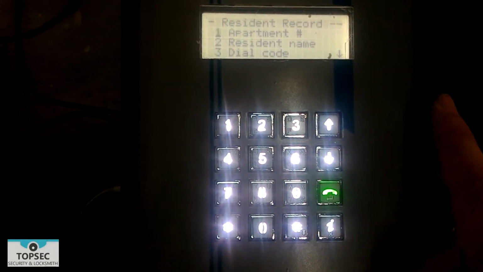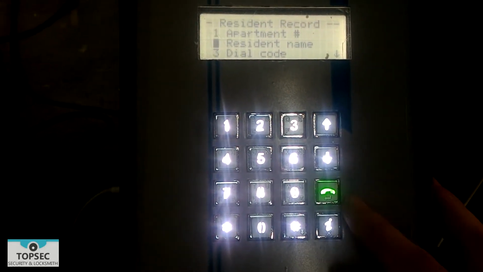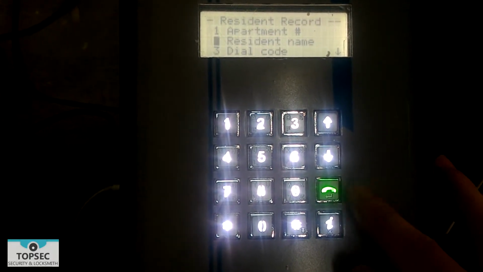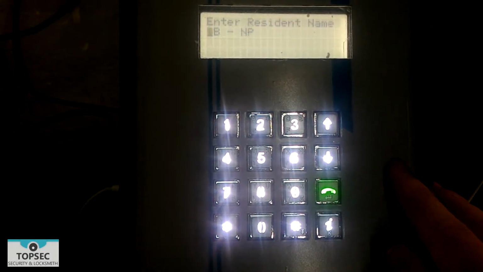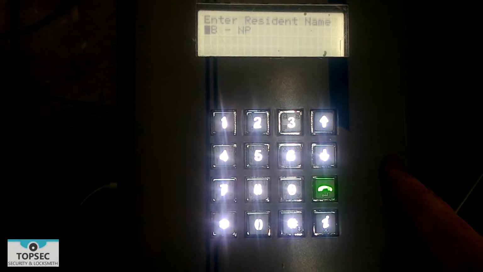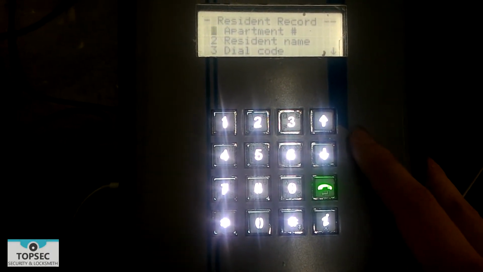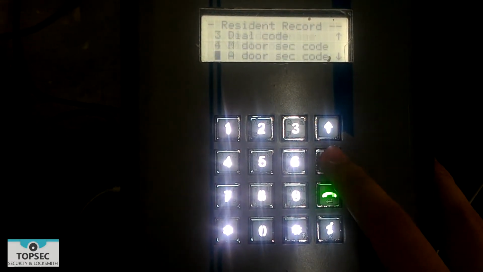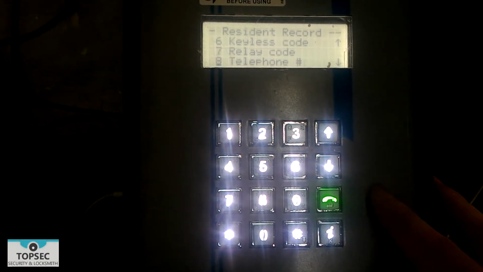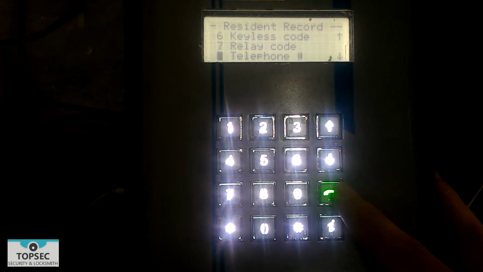In the following option, select to change resident's name. Then press the dial button again to save the change. And then go down to 8 to change the telephone number.